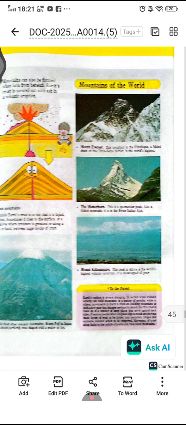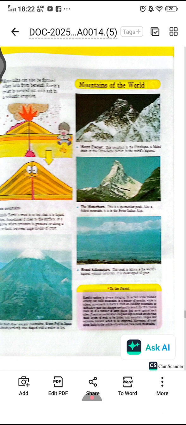Mountains of the world. As we know, Mount Everest in Nepal is the highest peak in the world. The mountains in the Himalayas are a folded chain on the China-Nepal border, and the world's highest peak is there. And the Matterhorn, this is a spectacular peak, also a folded mountain. It is in the Swiss-Italian Alps.